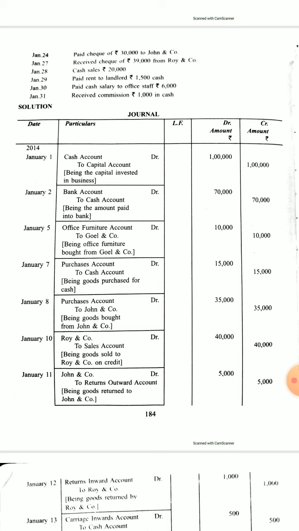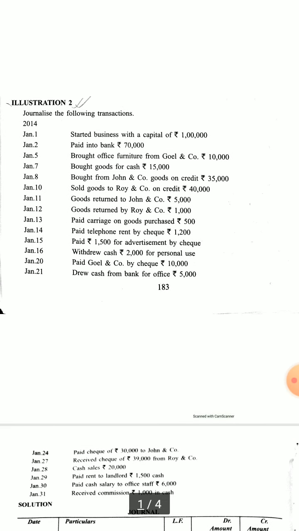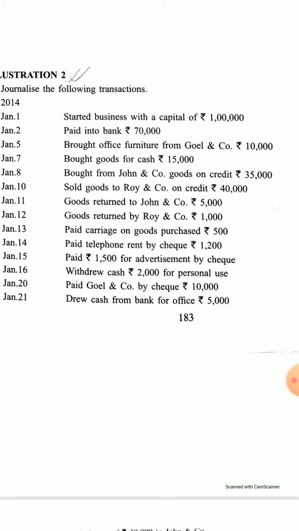Again on Jan 5, office furniture was bought from Goel and Company. Now see, here nothing is written about whether it was with cheque or cash, or whether it was paid or not. So we will assume here that this is a credit purchase.